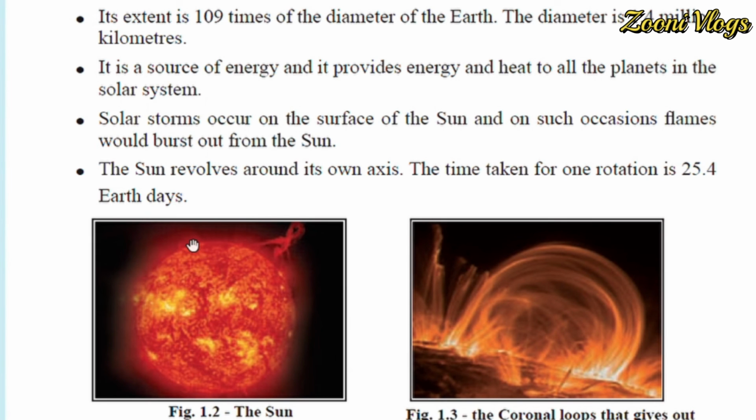Last one of this lesson, the sun revolves around its own axis. Can you all remember what revolution and rotation are, Putala? The time taken for one rotation is 25.4 Earth days. The sun also rotates around its own axis. You have to underline this.